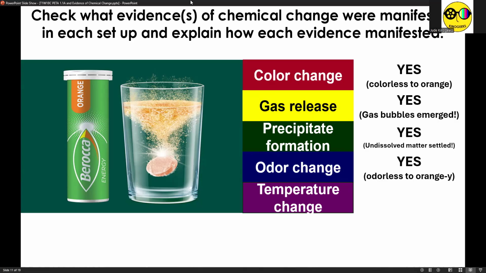Odor change, yes, there was an odor change from odorless to orangey. And for temperature change, it depends. Some groups, original and final temperatures are the same. For some groups, there's a slight increase, no? And for other groups, there is also a slight decrease in temperature.